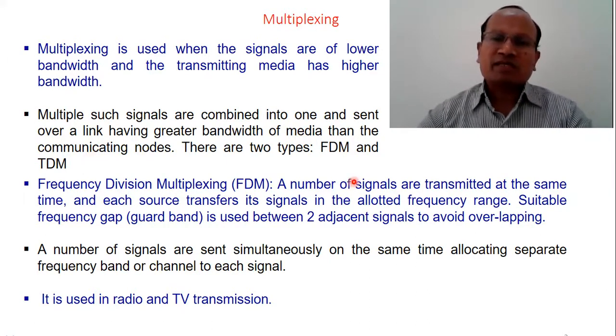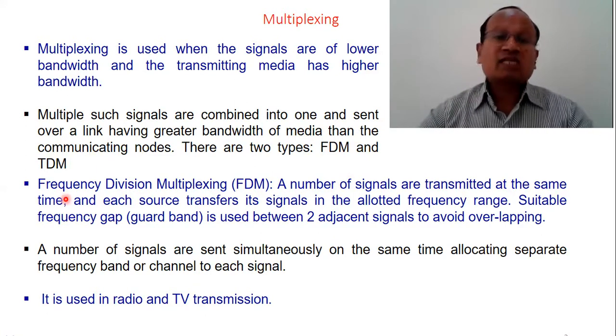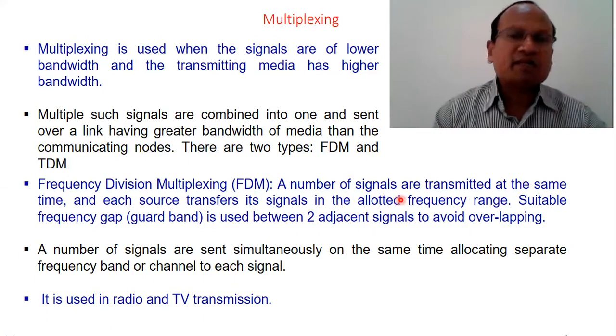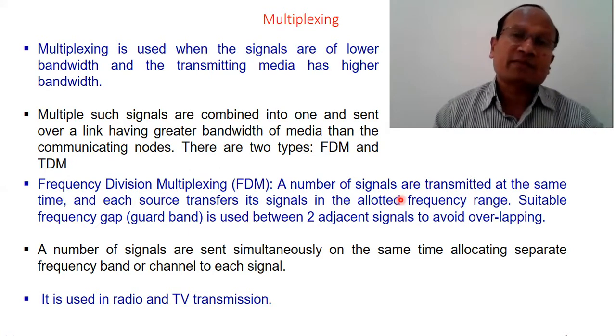In frequency division multiplexing, a number of signals are transmitted at the same time. Time remains the same for all the signals. Each source transfers its signal in an allotted frequency range. One entire bandwidth is divided into different frequency slots, and each message gets a different frequency slot.